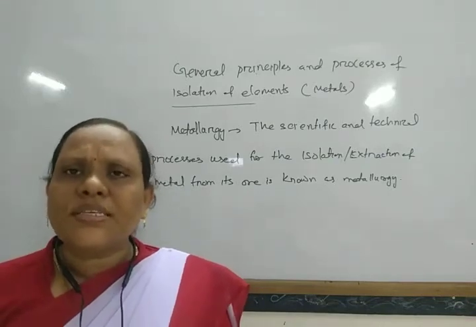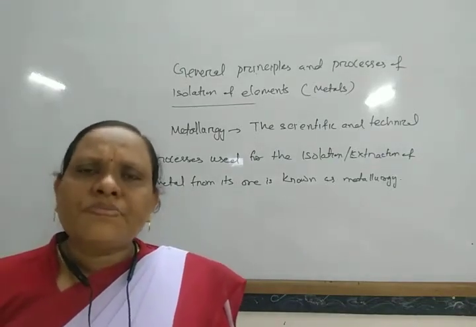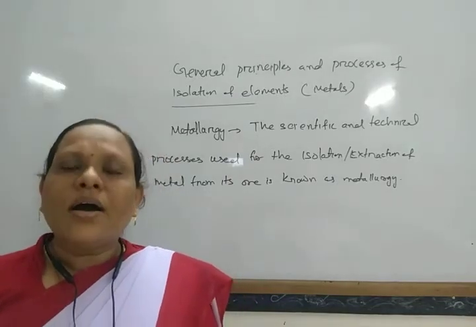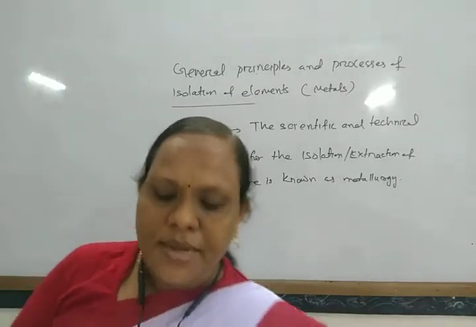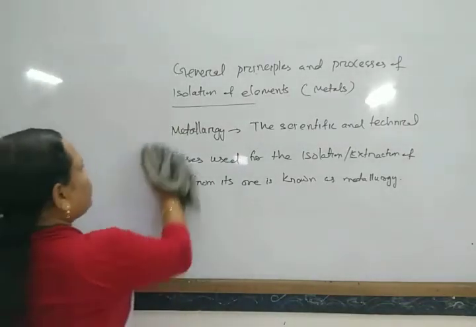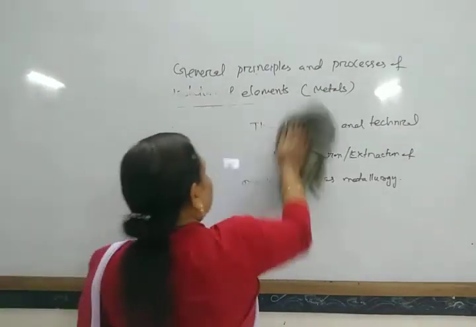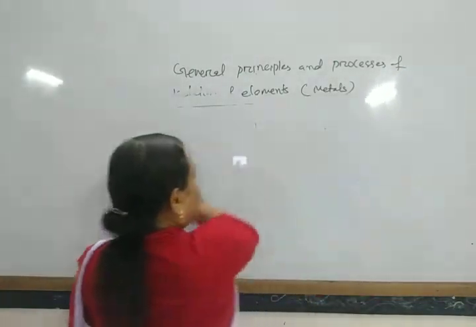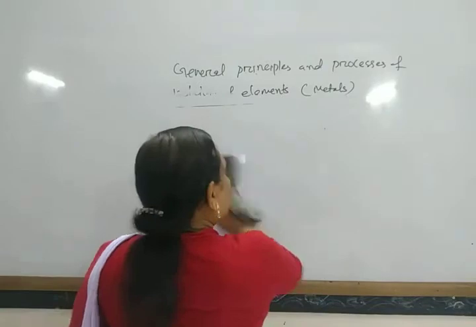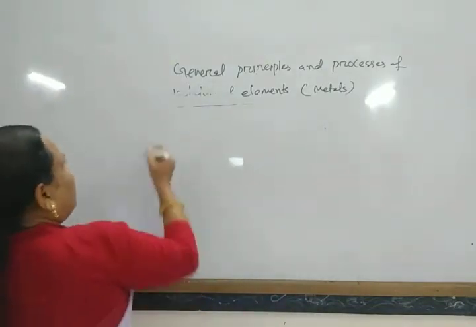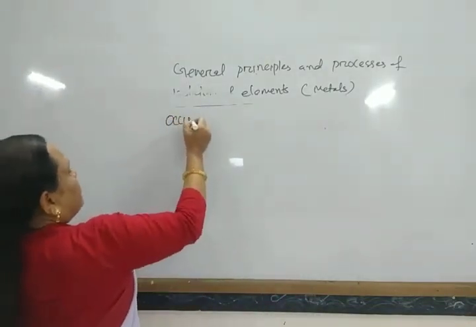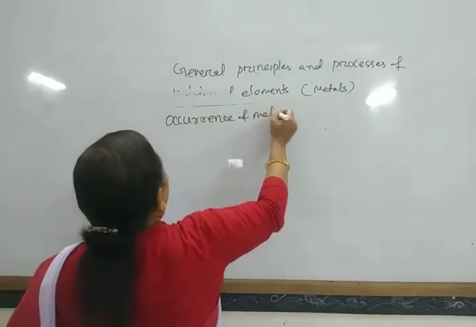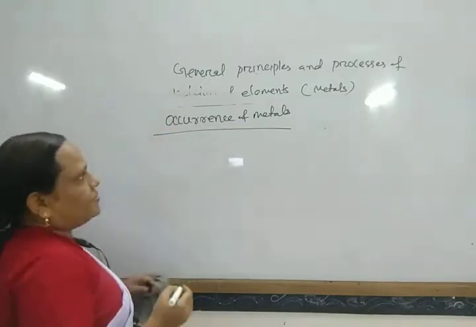Before going to the metallurgical process, let us first know how these metals are available, or what is the occurrence of these metals. Next, we come to the occurrence of metals.